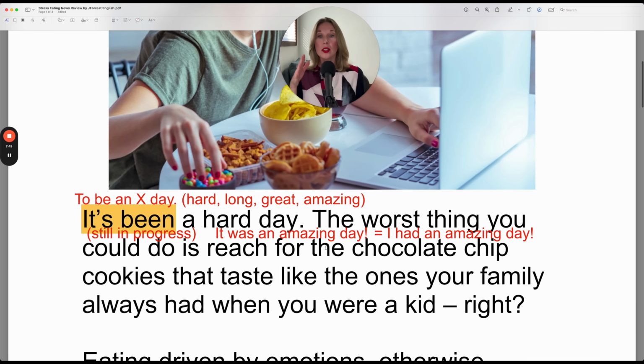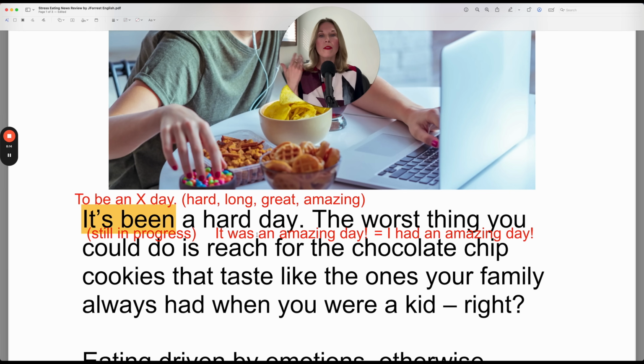But at the end of the day, you can look back and say, it was a hard day. It was an amazing day. You might be more familiar with the sentence structure to have a adjective day. I had an amazing day. Both of them are very common.